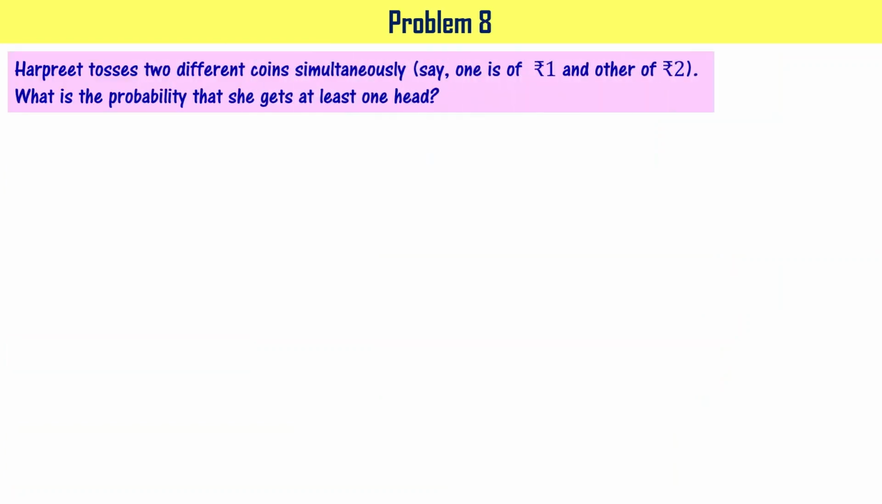Let us take a look at another problem, that is problem number 8. Harpreet tosses 2 different coins simultaneously. Say one is a 1 rupee coin and the other is a 2 rupees coin. What is the probability that she gets at least one head?